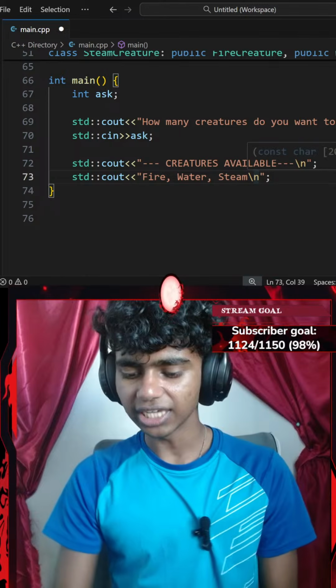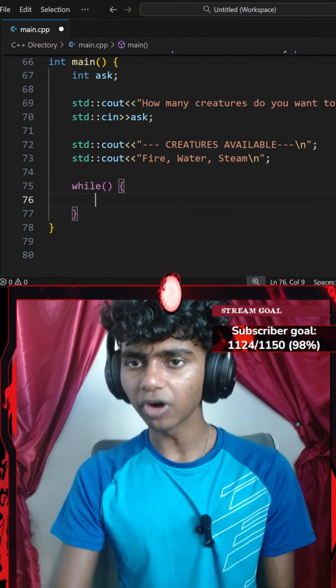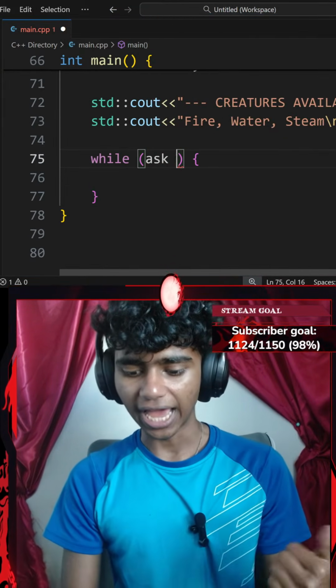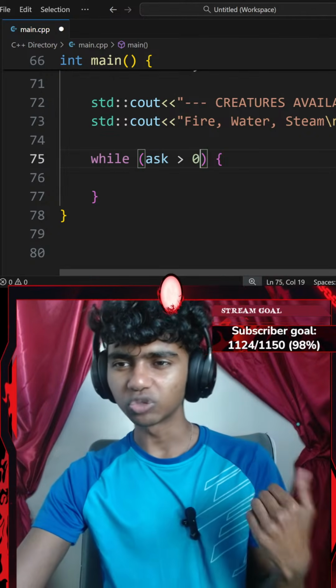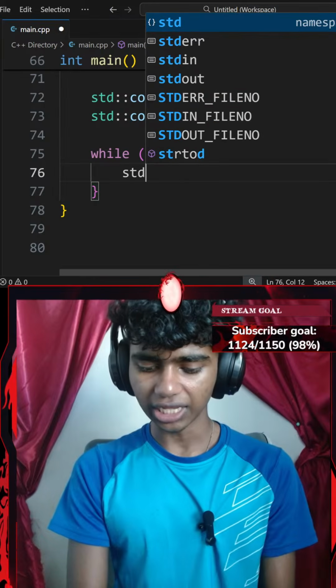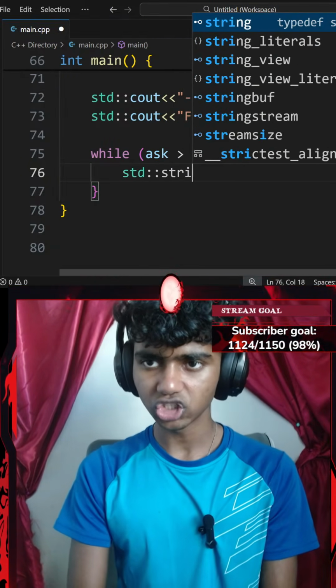Okay, and then I'm going to be adding a while loop now, so I'll go with something like while, a pair of parentheses, and then a pair of curly braces. Now, inside of my while loop, I'm going to do something. While my ask variable is greater than 0, which it will be once my user enters a value, I'm going to do something. I'm going to be creating a standard string variable.